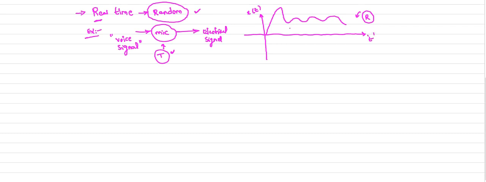For such types of waveforms, it is not possible to determine the frequency. How can you determine the frequency? If it follows a regular pattern in time, we can easily find out the frequency, and for such waveforms we have only one frequency term. But here the waveform increases sharply and decreases like that, and the waveform continues. So for such waveforms, we have multiple frequencies, not only a single frequency.